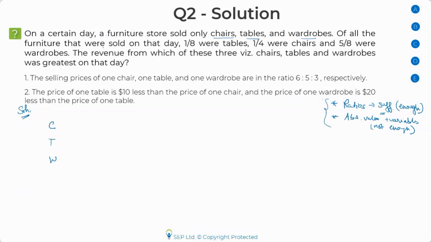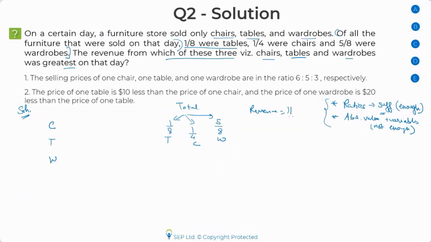Of all the furniture that was sold on that day, 1/8 were tables. So whatever total furniture was sold, of that, 1/8 were tables, 1/4 chairs, and 5/8 wardrobes of the total. Okay, and I'll write this much and then I'll move on because I don't see anything else that I can do at this point of time. The revenue from which of these three, chairs, wardrobes, and tables, was the greatest? So I'm looking at whose revenue is the greatest.